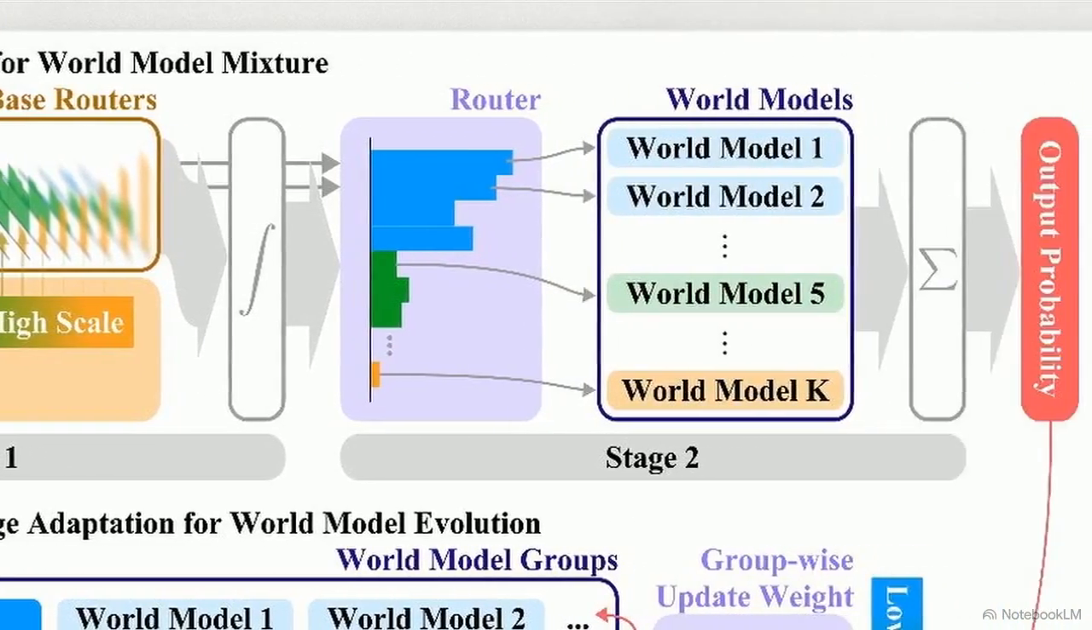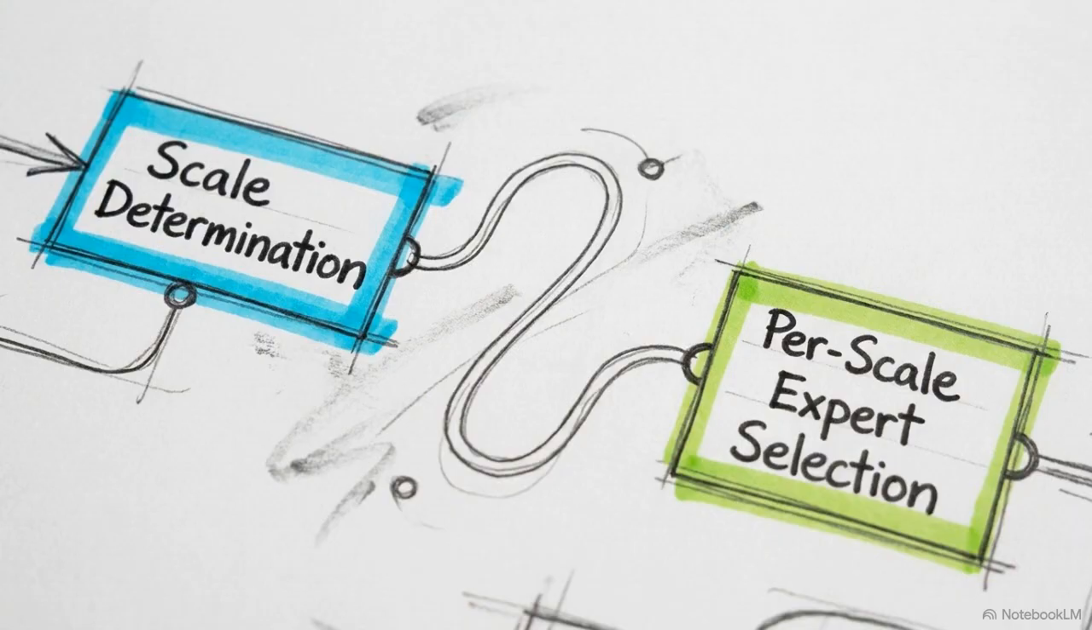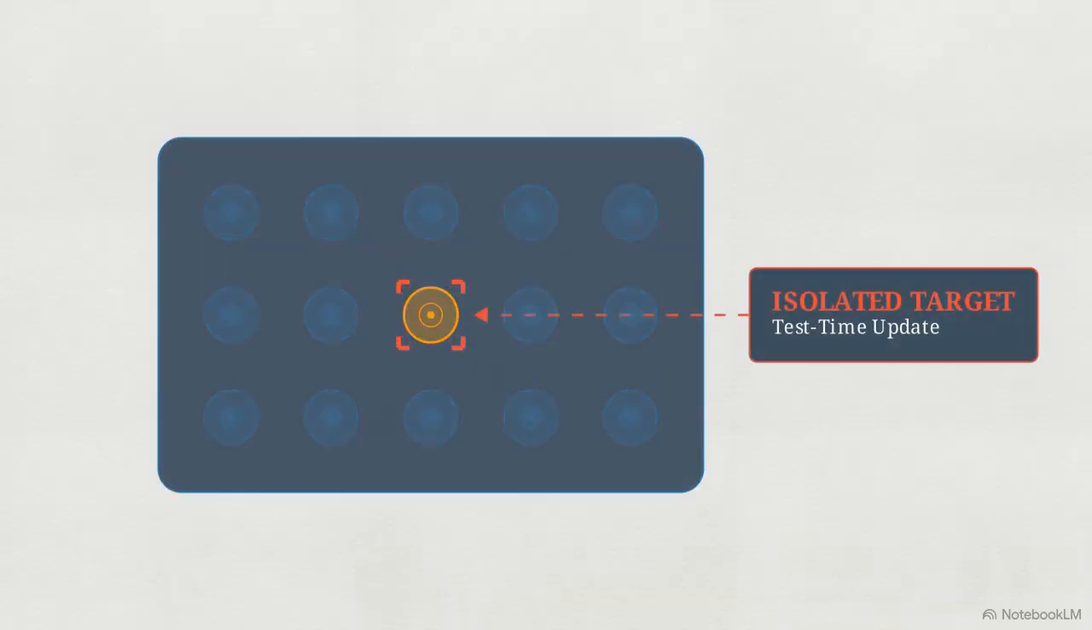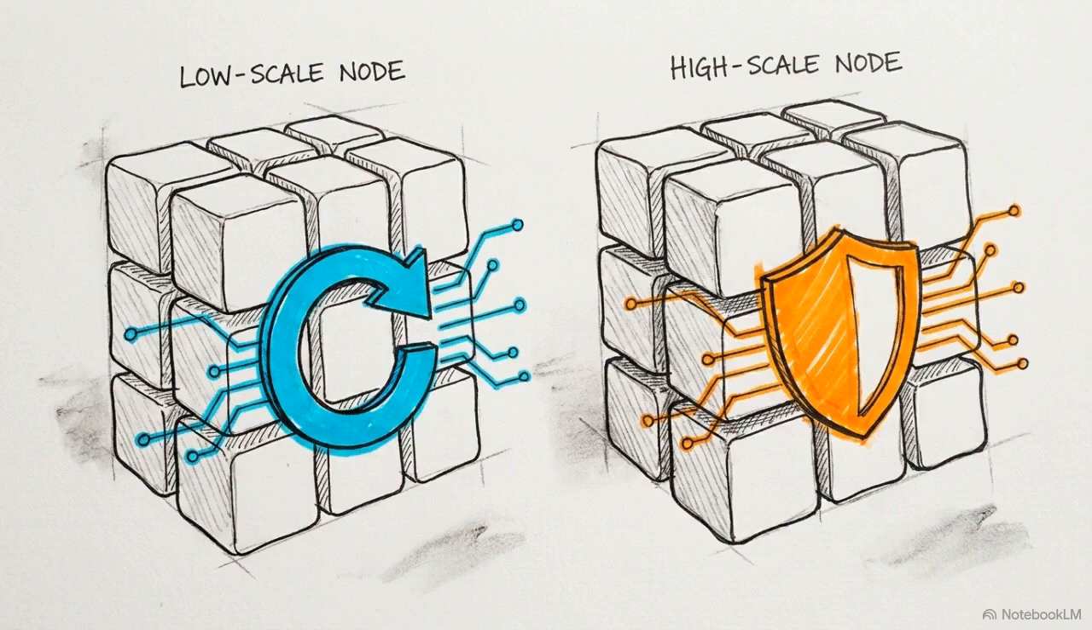In Stage 2, once the correct scale is identified, per-scale base routers select the specific top K world models within that group to execute the task. Decoupling the scale determination from the expert selection solves the mixture challenge. The system finally has a transparent, isolated target for test time updates. That isolated target enables the knowledge adaptation module, which is explicitly designed to solve the evolution challenge.